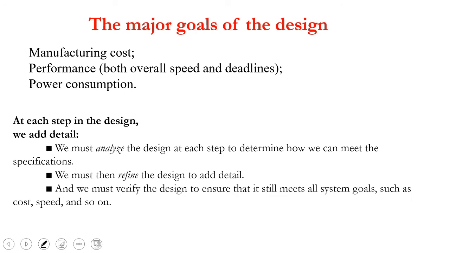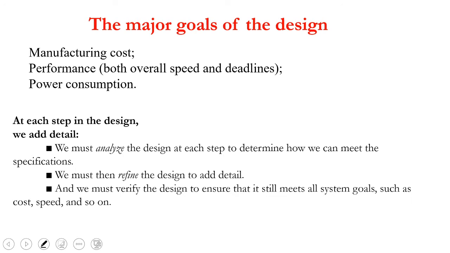We have other constraints, that is brand, size, all these things. But the major thing is cost. So while you design a product, we aim at the customer, which customer we are going to target. Depending on that, we fix the performance, where the speed, deadline, everything lies. Next, the power consumption plays a very major role.